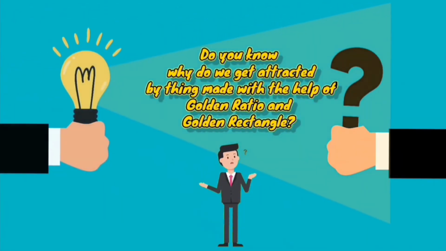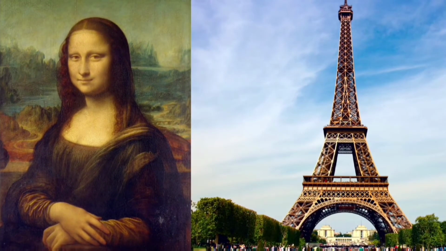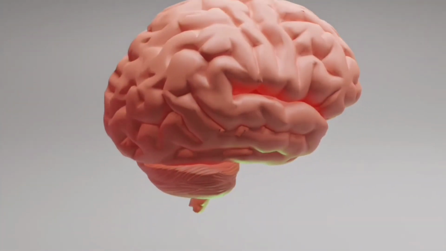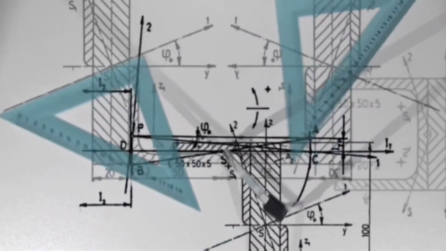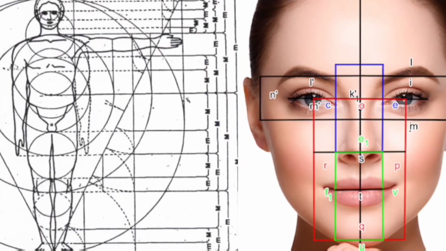Do you know why we get attracted to things made up of the golden ratio or golden rectangle, like the Mona Lisa and the Eiffel Tower? Well, we humans tend to like things that are related to us, our body, our thinking, and our brain. For example, our body is symmetrical, so we like a symmetrical shape instead of any irregular shape. The same thing happens here also. Our body's ratio is approximately 1.6, and that's why we like things made up of the golden ratio or golden rectangle.